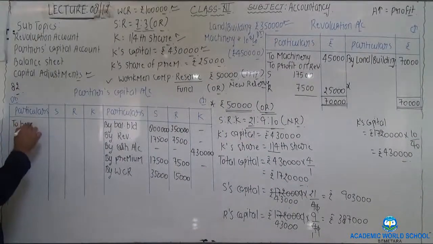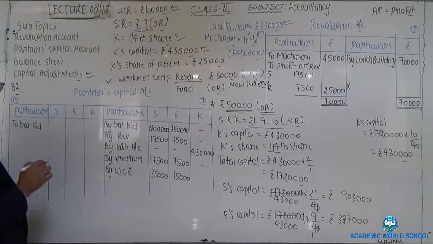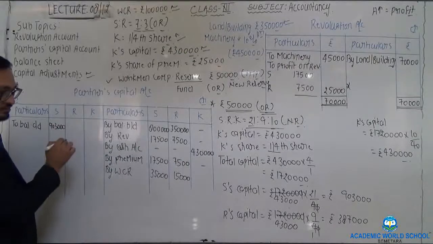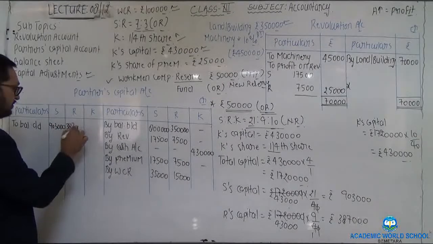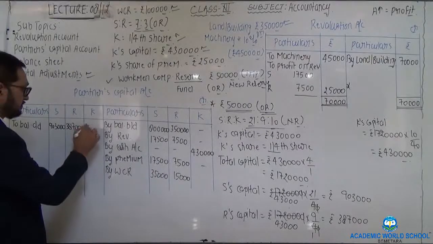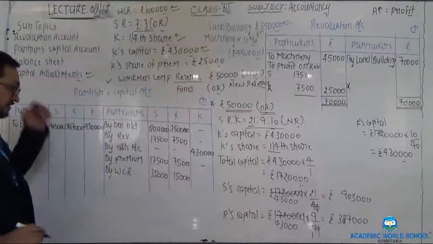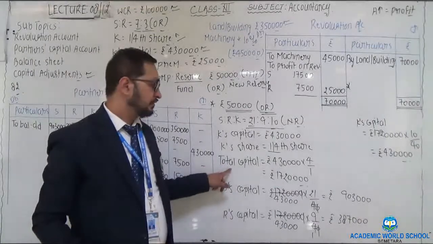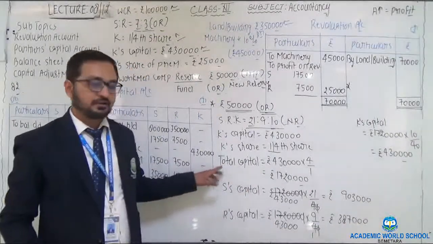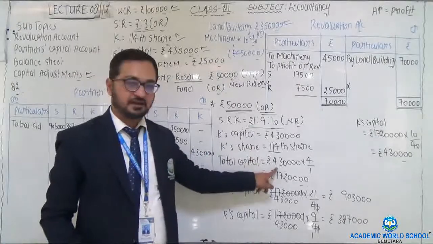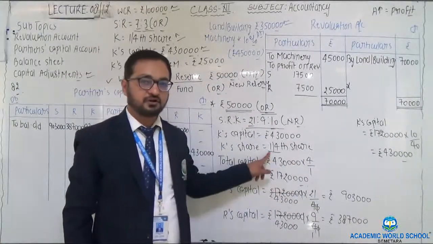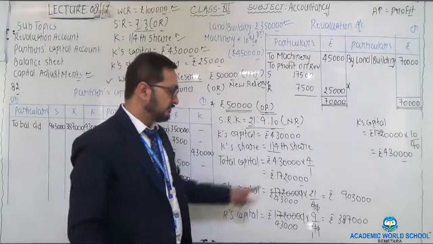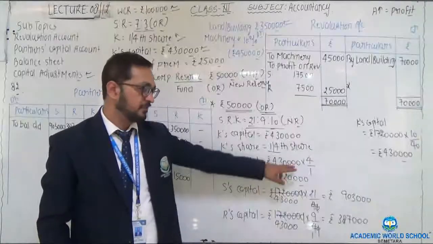These would be the closing capital of all the partners, that is 9,03,000, 3,87,000, and 4,30,000. New capital is clear. Firstly, we need to calculate the total capital of the firm. How to calculate total capital? New partner's capital, that is 430, multiplied by the reciprocal of his share, the new partner's share, that is 4 by 1, which gives you 17,20,000 after multiplication.